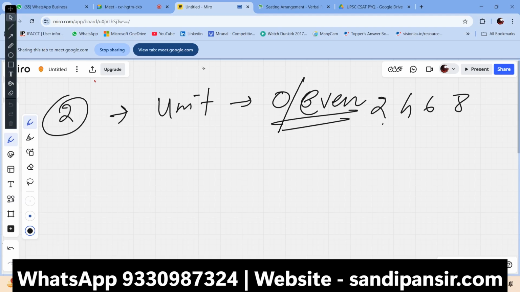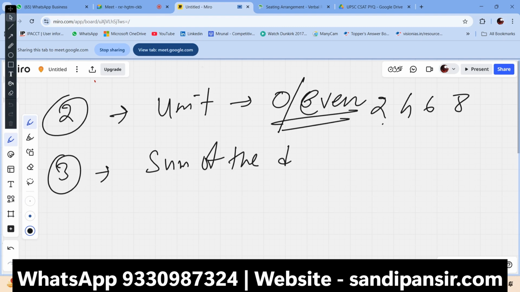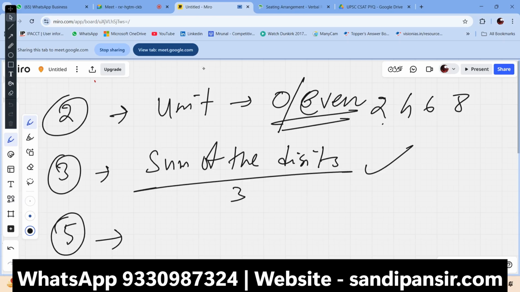Divisibility of 3: if the sum of the digits is divisible by 3, then the number itself is divisible by 3. The divisibility of 5 is very simple: the unit digit should be 0 or 5.